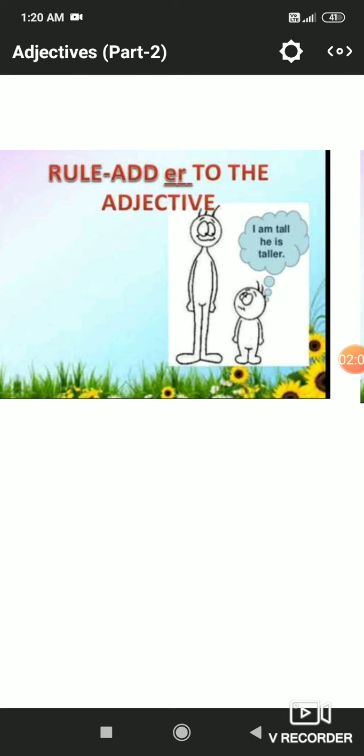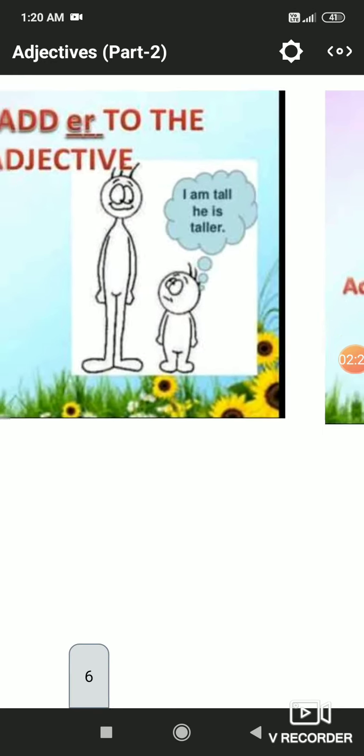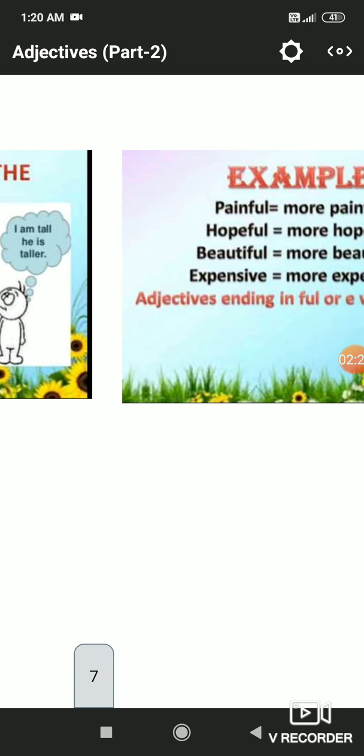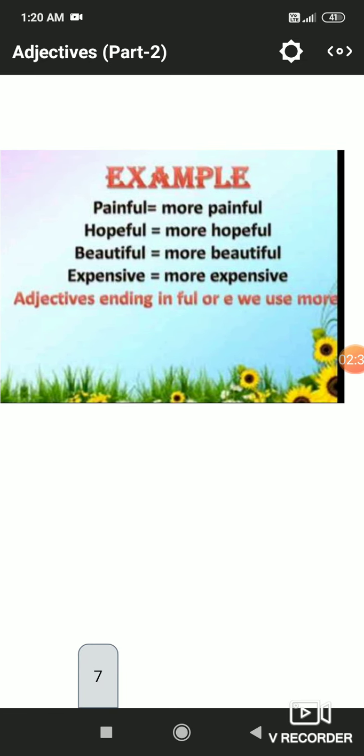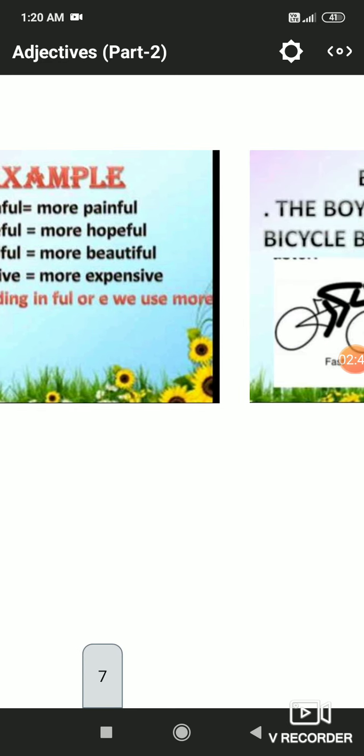When one thing is compared with another one thing, or one person is compared with another one person, that is known as the comparative degree, and we generally add er to the positive degree to change it into the comparative degree, like tall, taller, short, shorter. And here painful, more painful, hopeful, more hopeful, beautiful, more beautiful. This is how by adding er to the positive degree we have changed it into the comparative degree.